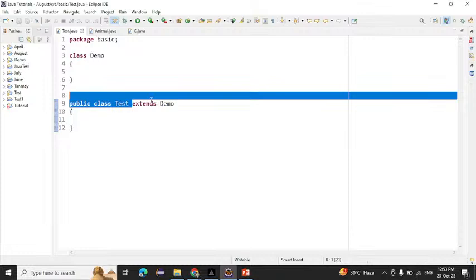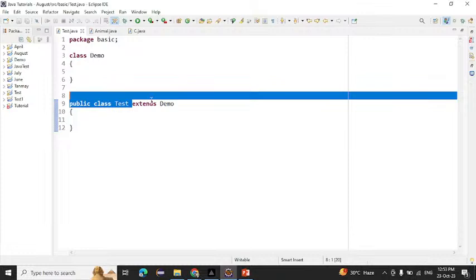So what are the types which are present inside inheritance? Single inheritance, multi-level, hierarchical, hybrid, and multiple inheritance.